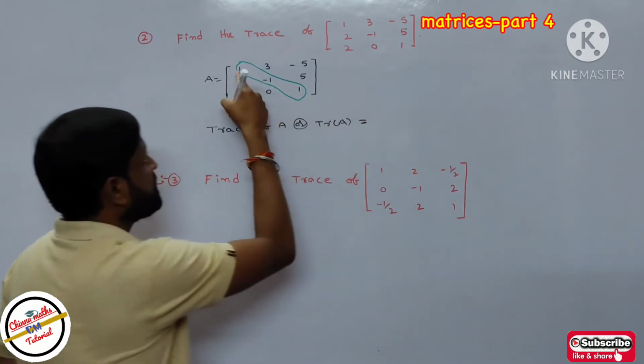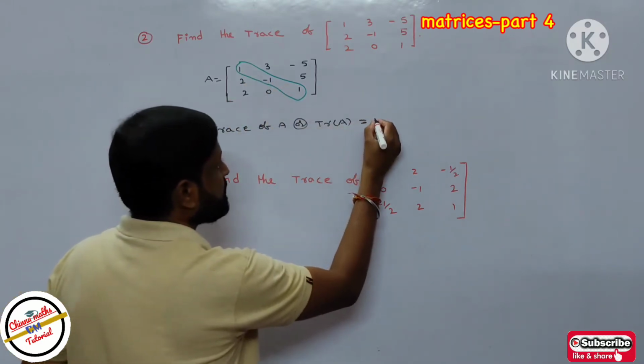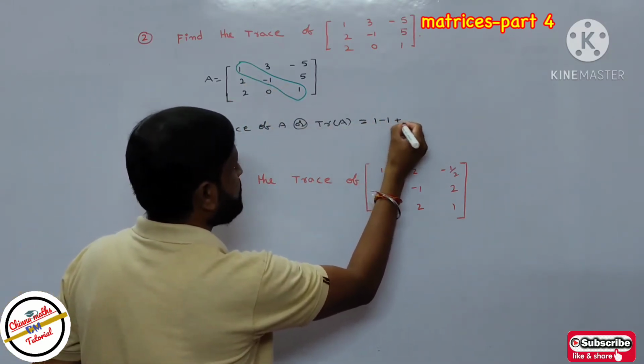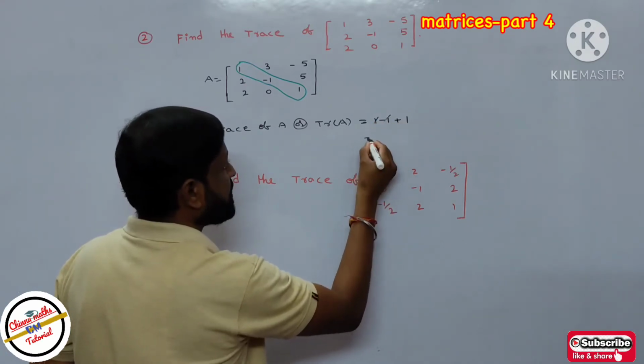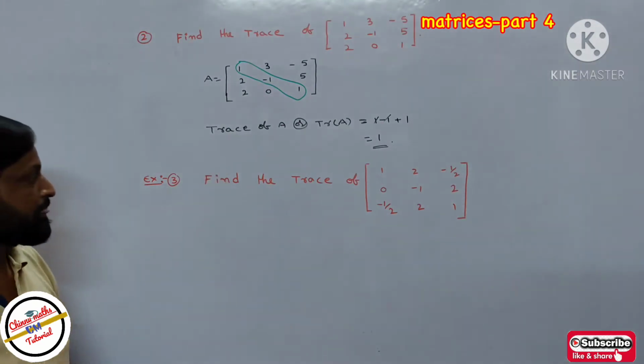The elements of the principal diagonal are 1, minus 1 and 1. If you add 1, minus 1, plus 1, then 1 and minus 1 both get cancelled, and you will get 1. It is the trace of the given matrices.